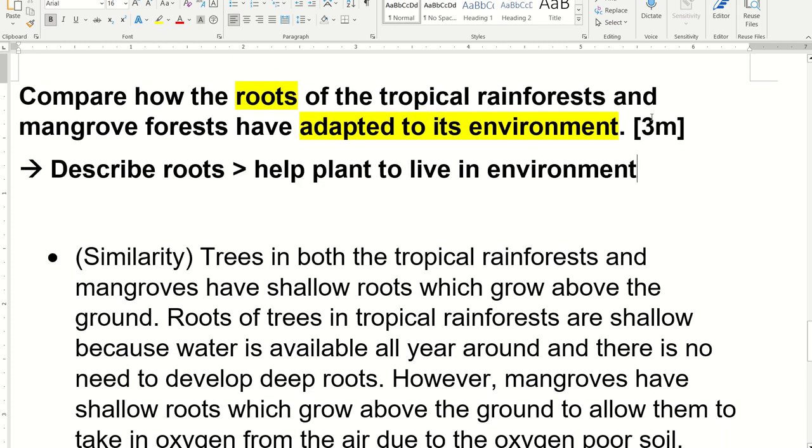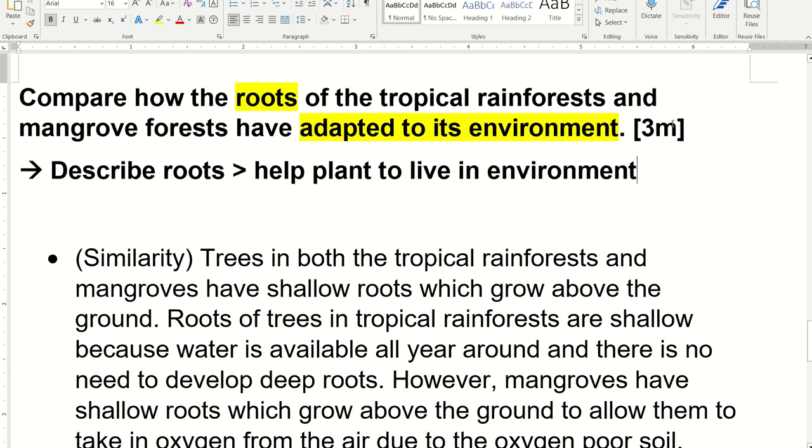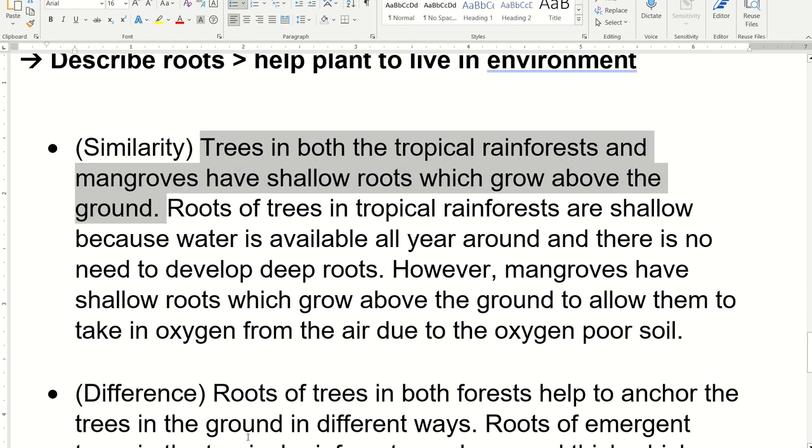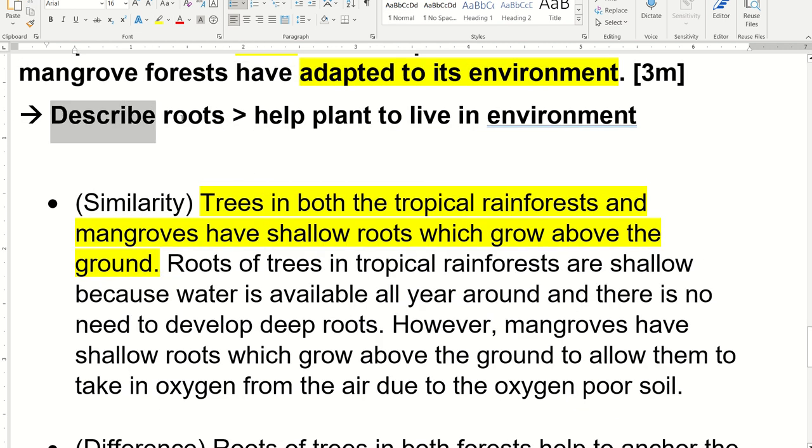The answer is 3 marks, right? So you must find 3 things to talk about. These are my possibilities. This is a similarity. Both the trees in the tropical rainforest and the mangroves have shallow roots which grow above the ground. So this is my description. I describe the roots. They are shallow and they grow above the ground.